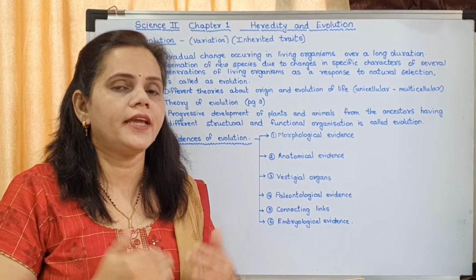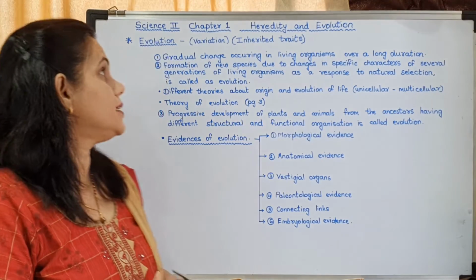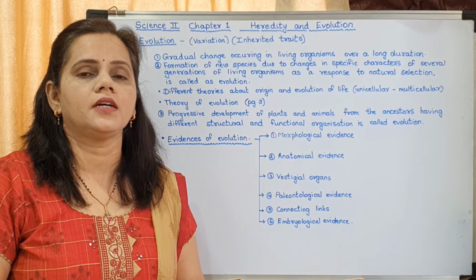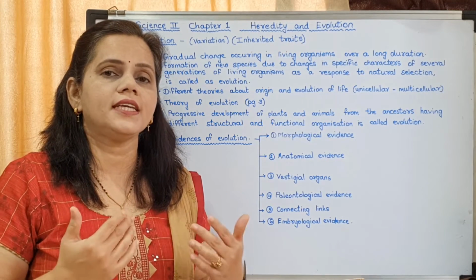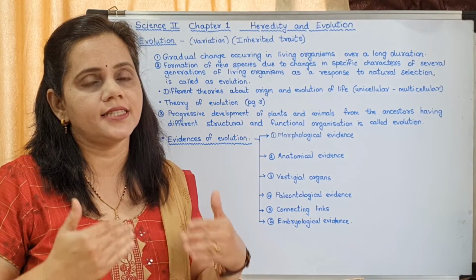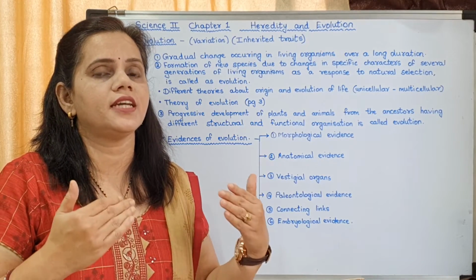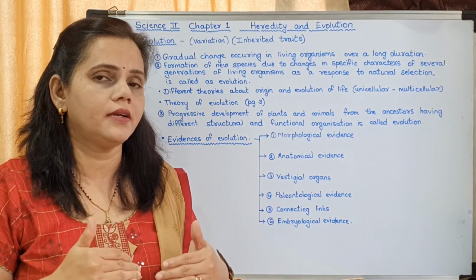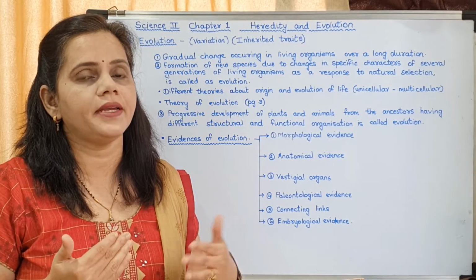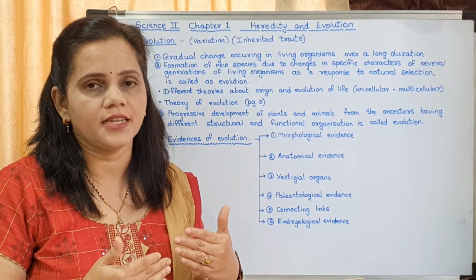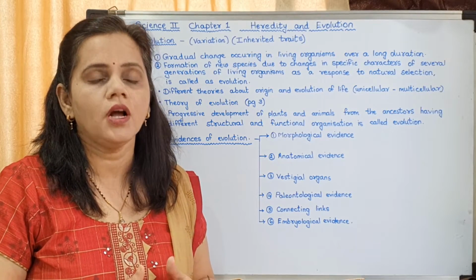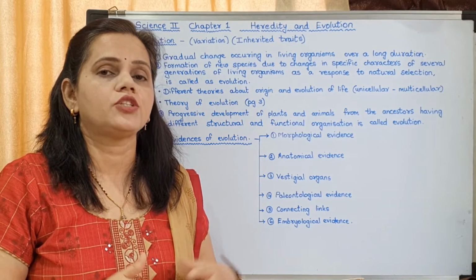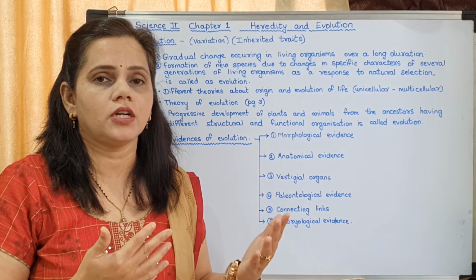Okay, so today we may move on to the next topic, that is evolution. Evolution is a very important topic of the first chapter. What is evolution? Evolution means the changes which have occurred from generation to generation. Now this evolution could be rapid, it could be slower. Rapid means it might occur fast, within 3 generations or so, or it could be slower, it might be taking millions of years.